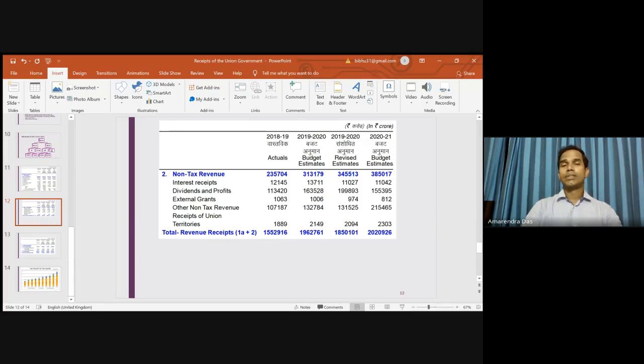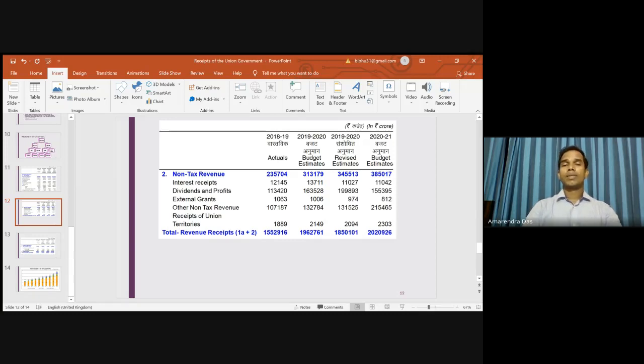So interest receipt is not that big a number. Then dividends and profits, basically we have a lot of public sector undertakings. Then RBI pays a lot of dividends to the government of India. Similarly, all the state owned banks also pay dividend to the government.